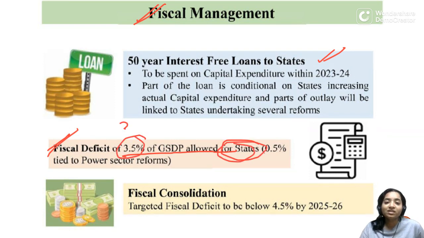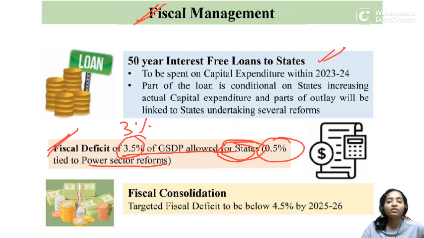It was to be 3%, but an additional 0.5% has been given if the state governments allow power sector reforms. Now there is fiscal consolidation, which is targeted to be about 4.5% or even below that by 2025-26.